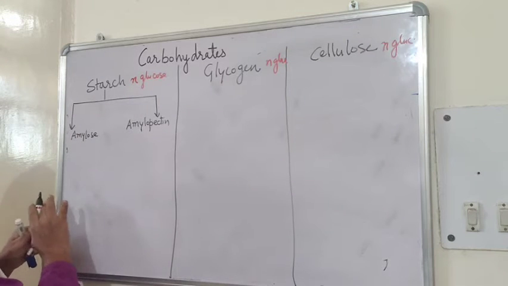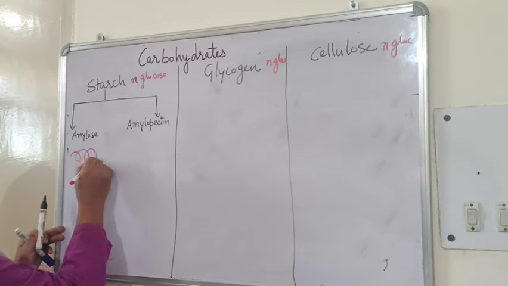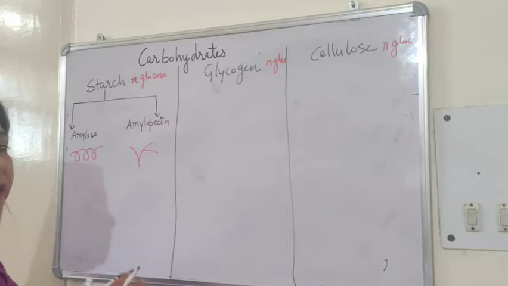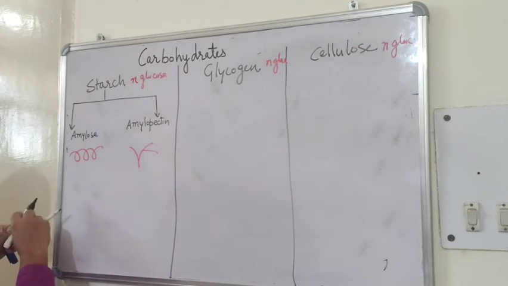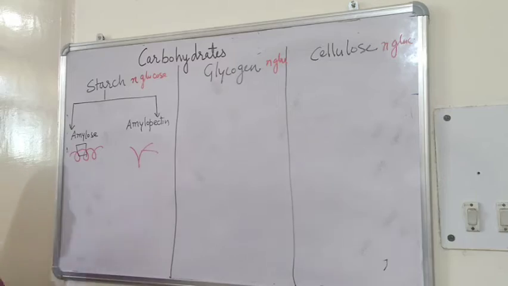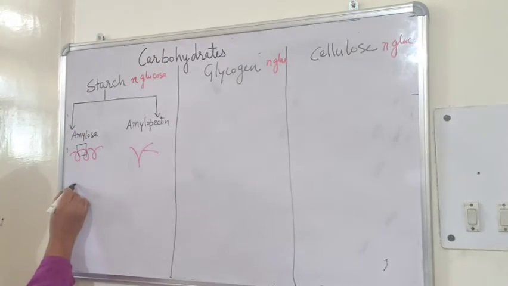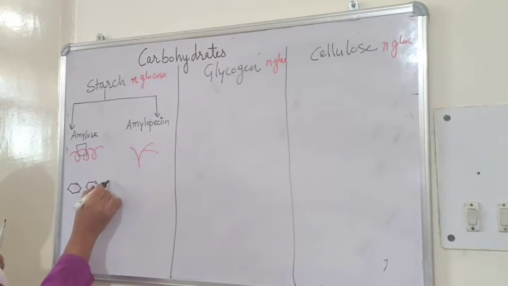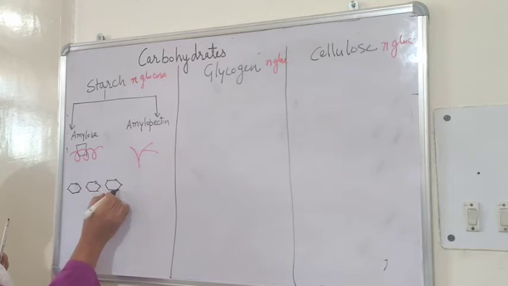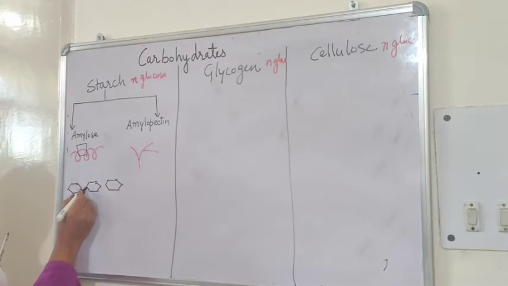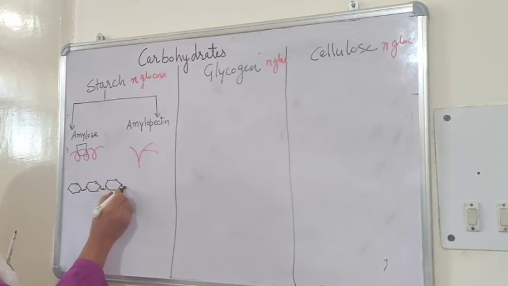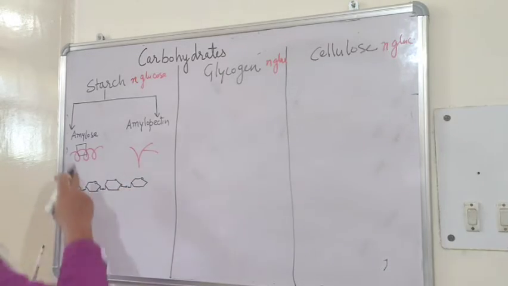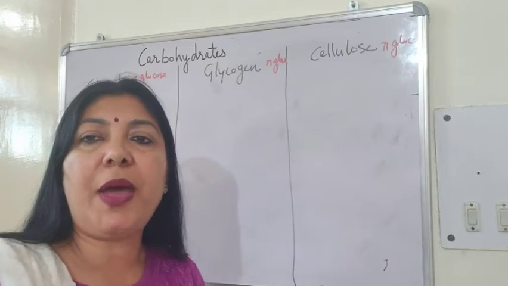So the amylose chain, the structure is like this, whereas amylopectin, the structure is like this. These are the branched structure. I'll just make this part. This part is nothing but just like there are glycosidic bonds, alpha glycosidic bonds like this. In case of amylose it is like this and it's just a spiral.